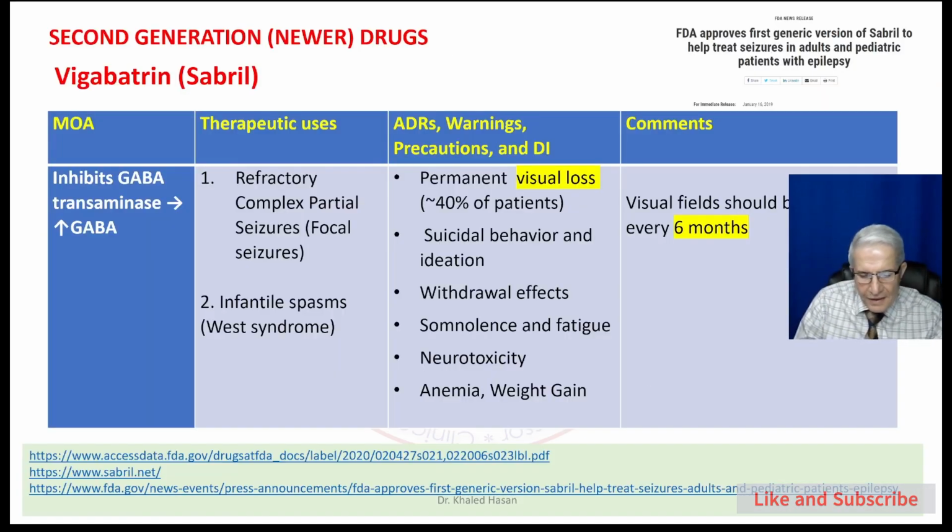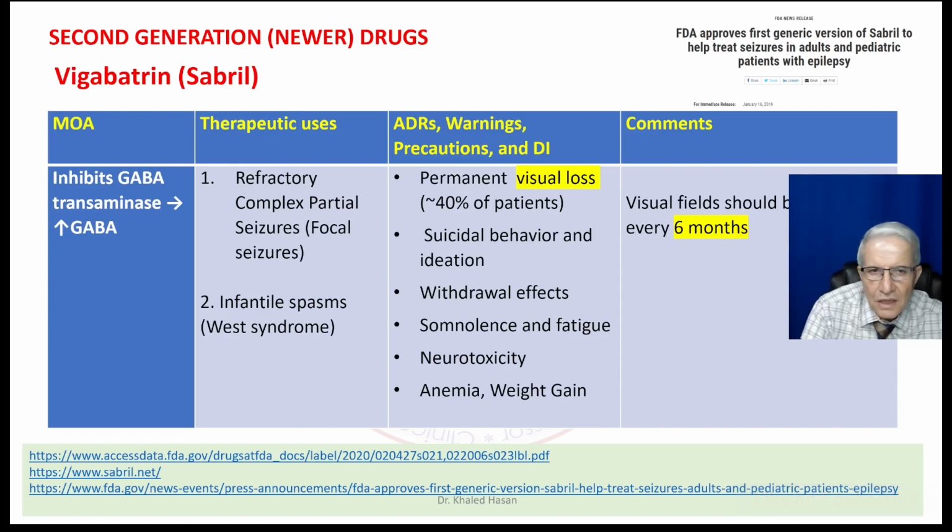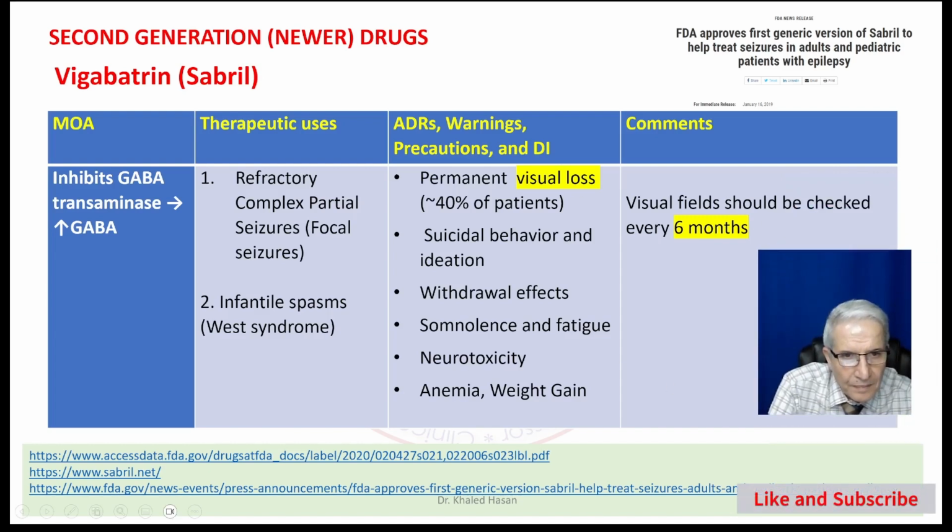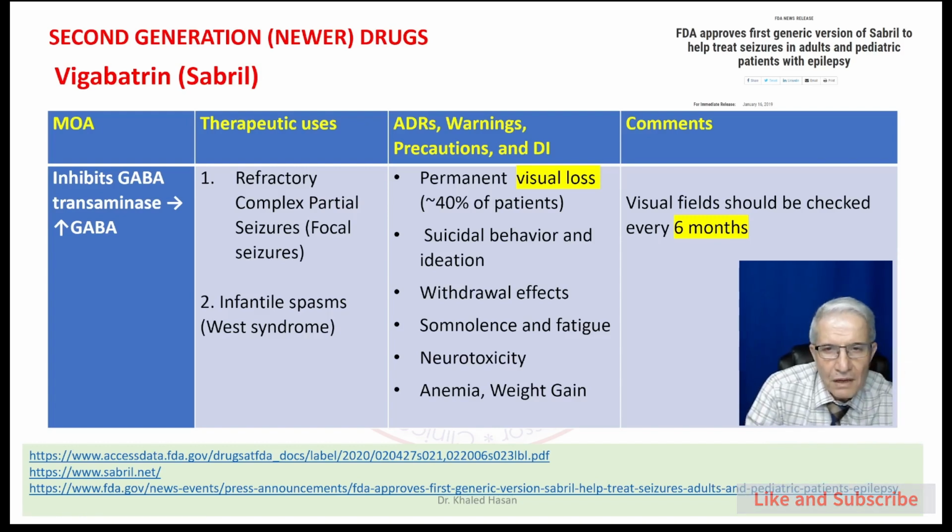Okay, moving to the next medication, vigabatrin. As you can see here, vigabatrin works on GABA transaminase, inhibiting GABA transaminase and increasing the level of GABA. I need to go to the slide again.